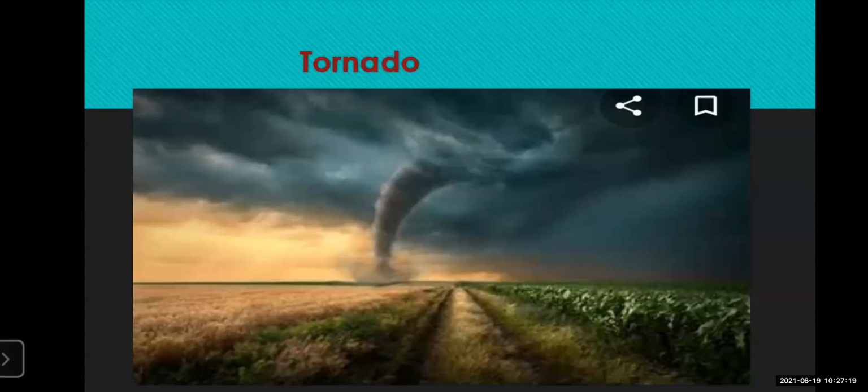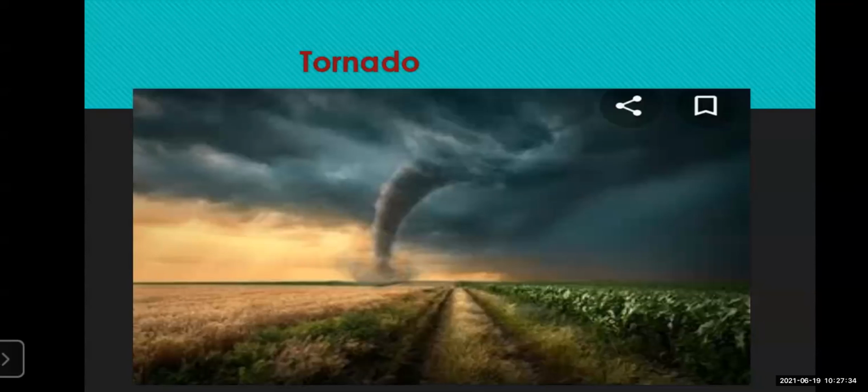It starts grabbing all the things. So another word for this tornado is twister.